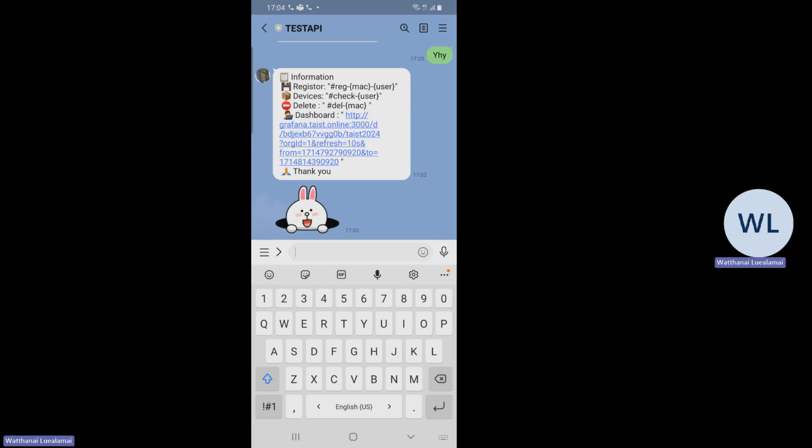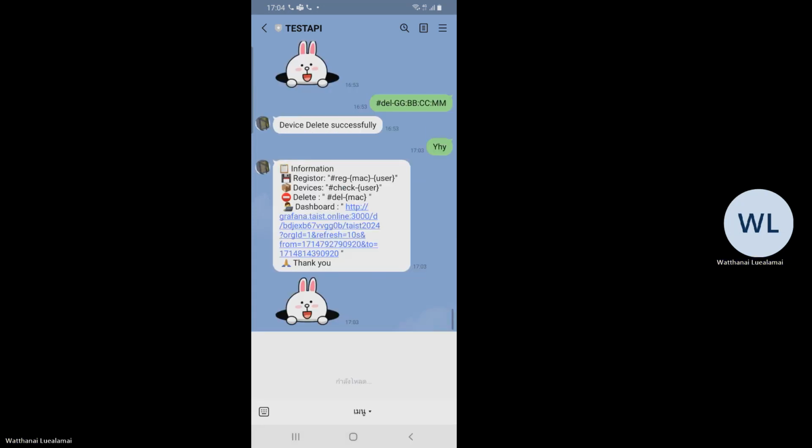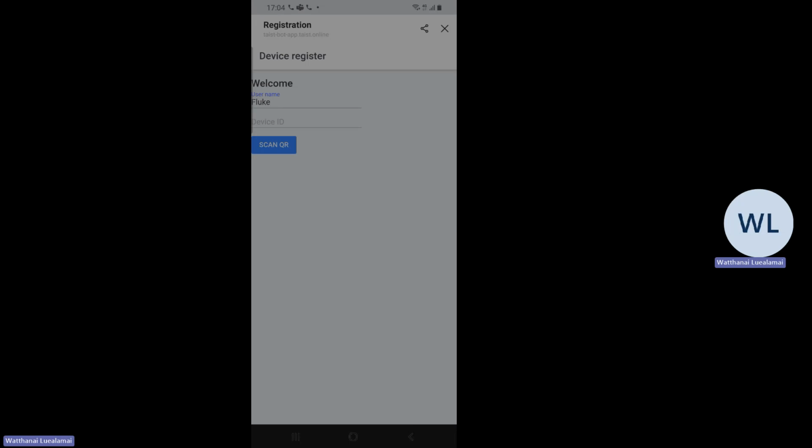Let's start to register by scanning the QR code. Okay, scan QR code.